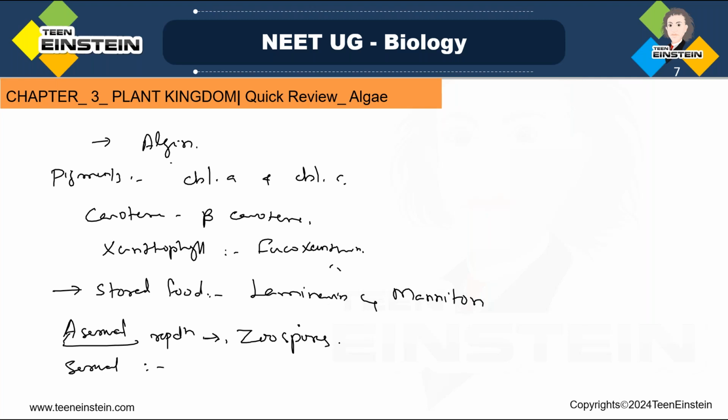So first one was green algae, then Phaeophyceae. These are the things. And in the next class, we'll be learning about Rhodophyceae, or red algae, which is a little more important. You have some more examples and a few more terms to learn. So we'll learn that in the next class. That is also part of algae, with some important points. Thank you.